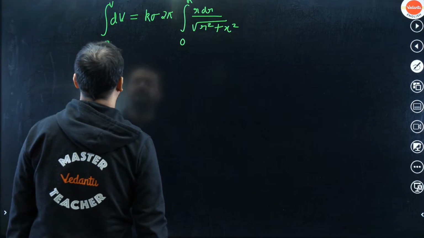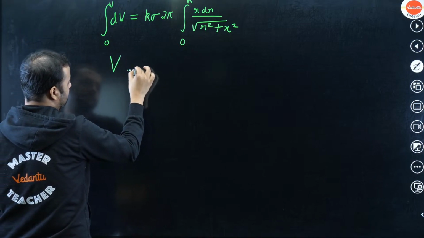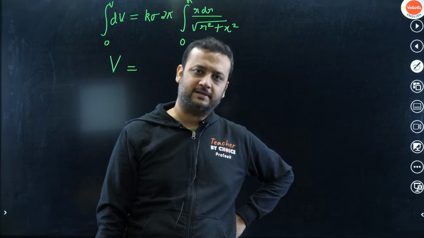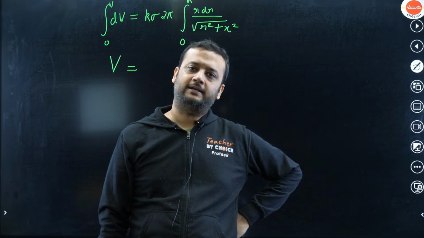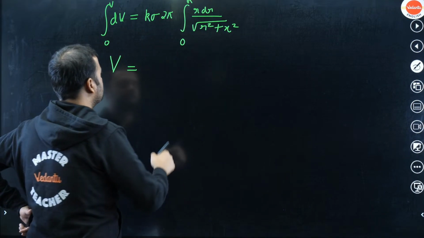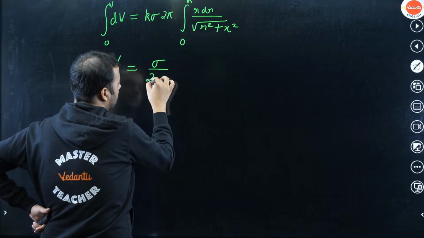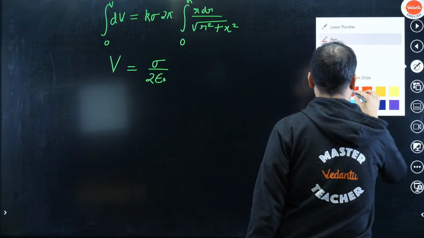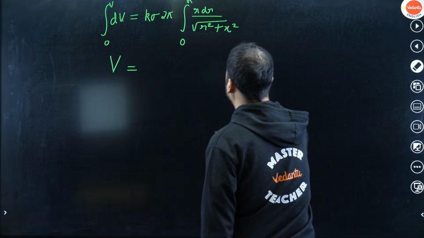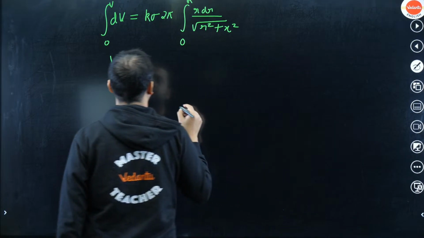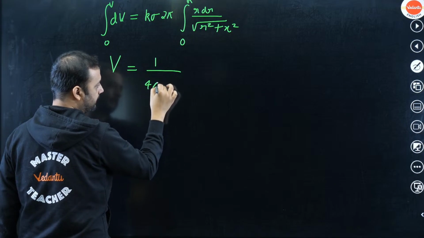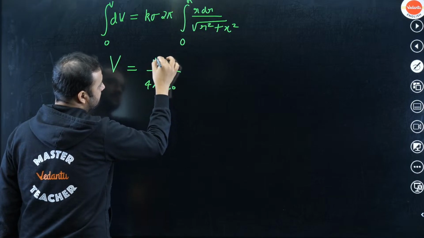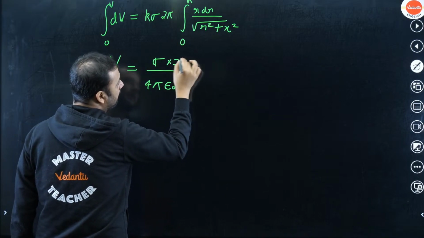If you see carefully, LHS will become V. How do you write k? K is 1 upon 4 pi epsilon naught. So you can see that this will become sigma upon 2 epsilon naught, because k is 1 upon 4 pi epsilon naught. If you want, I can write that fully as well. So k is 1 upon 4 pi epsilon naught into sigma into 2 pi. So that means sigma into 2 pi, right?